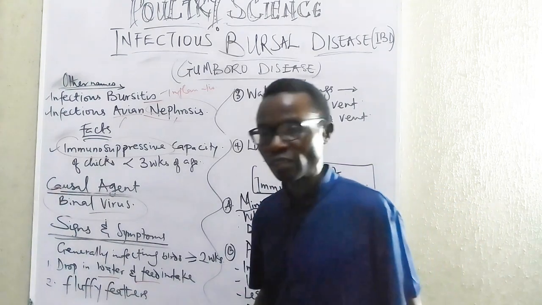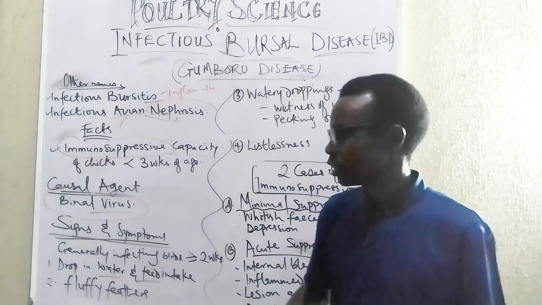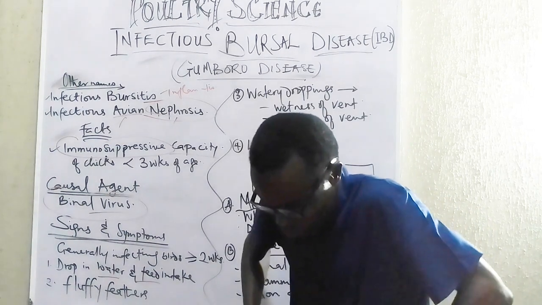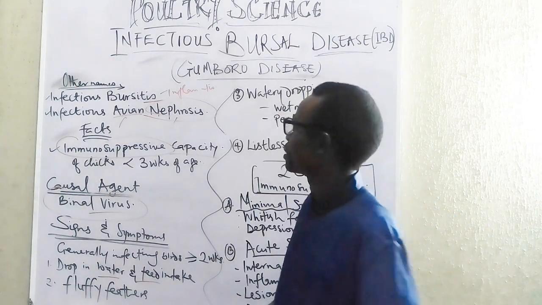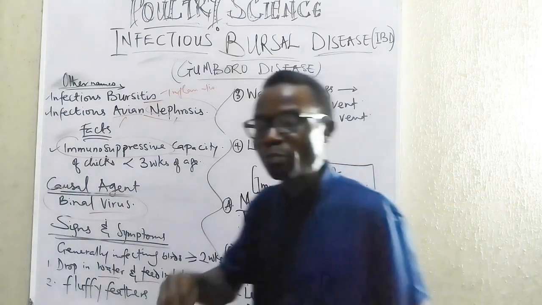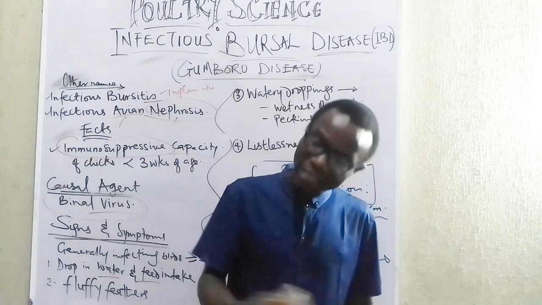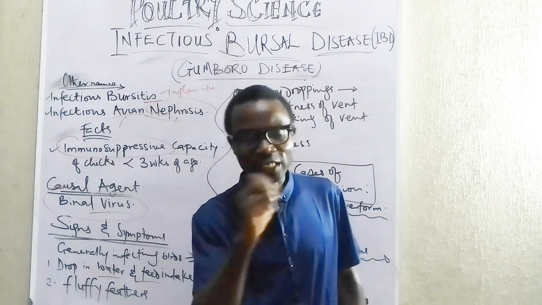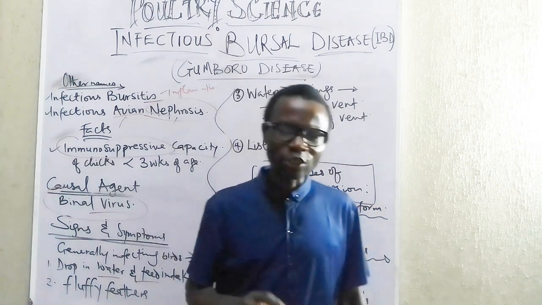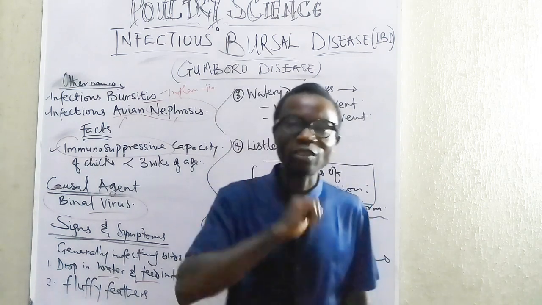You see fluffy feathers, especially when the disease becomes a bit advanced on the bird. The feathers are fluffy like this. And then other things you begin to see is water dropping. Now when the dropping becomes watery, something happens. The feathers around the vent or the anus become wet. And when it's wet, the other birds will say, this is wet, looking kind of attractive to them.